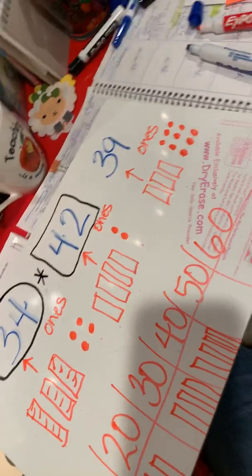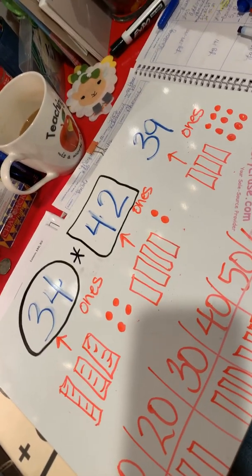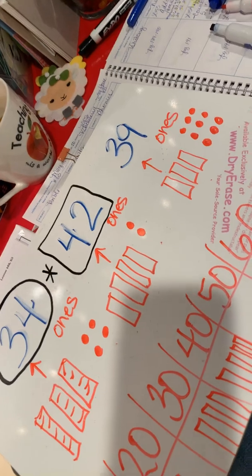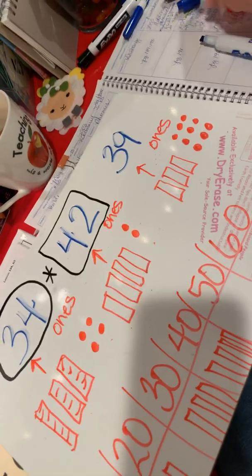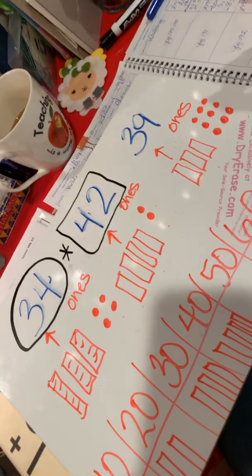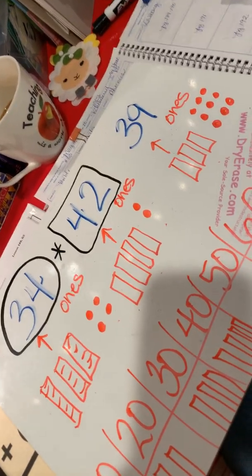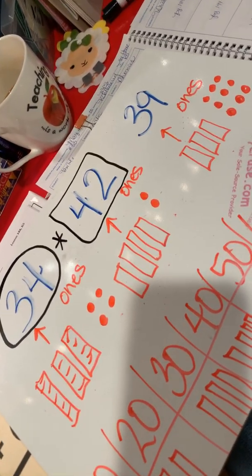All right, so if I started at 1 and I counted from 1 to 50, 1, 2, 3, 4, 5, 6, 7, 8, 9, 10, 11, 12, 13, 14, 15, 16, 17, 18, 19, 20, 21, 22, 23, 24, 25, 26, 27, 28, 29, 30, 31, 32, 33, 34, 35, 36, 37, 38, 39, 40, 41, 42, 43, 44. Do you see? Now does it make sense why we were thinking about before numbers and after numbers and counting and patterns and all that fun stuff? Yeah.